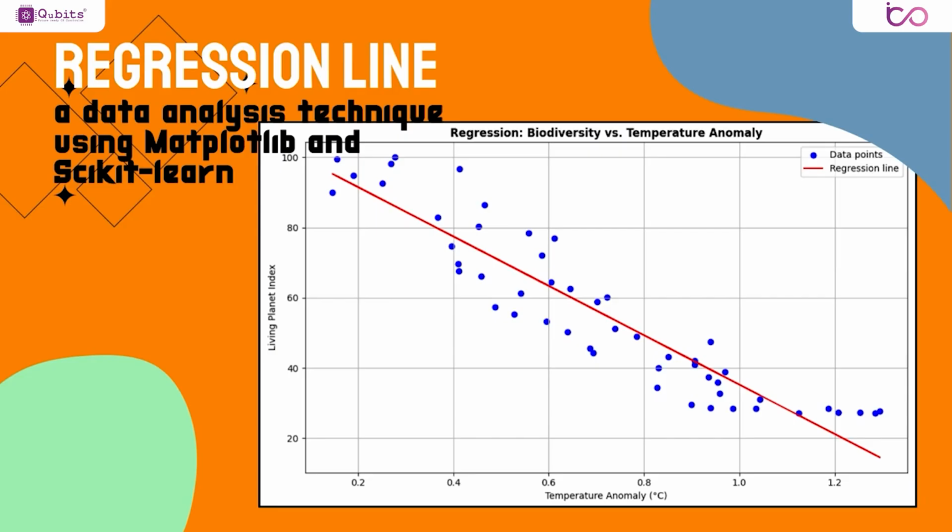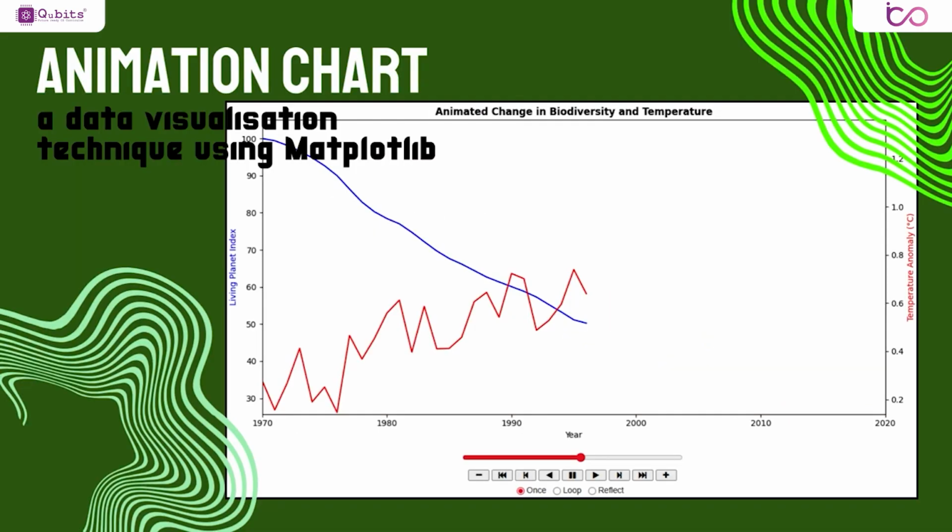The regression line, similar to a line of best fit, shows how the elements on the graph are related. It is drawn through the graph according to where most of the points on the graph are located and displays the overall trend across all the points. On this graph, the regression line shows that as the value of the temperature increases, the value of the Living Planet Index decreases.